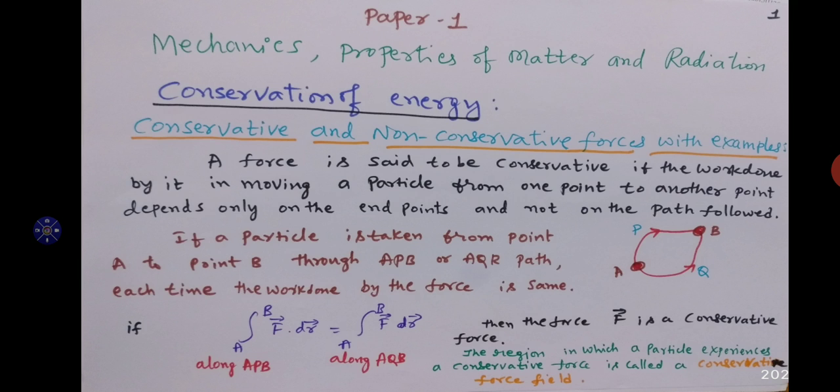If the amounts of work done are equal, then the force F is a conservative force. The region in which a particle experiences a conservative force is called a conservative force field. A field is an area or region in which a particle experiences a conservative force.